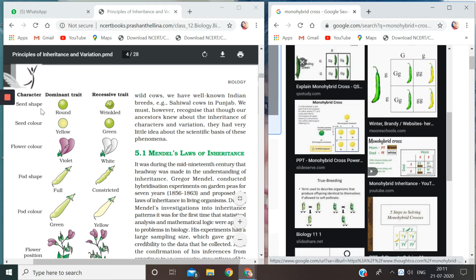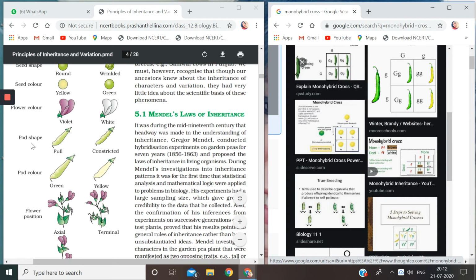If we talk about seed shape, round is dominant and wrinkled is recessive. Seed color, yellow is dominant, green is recessive. Flower color, violet is dominant, white is recessive. Similarly, pod shape, full is dominant and constricted is recessive. Pod color, green is dominant, yellow is recessive.